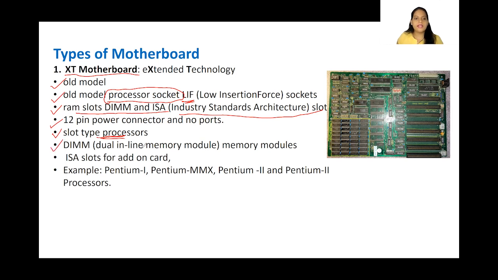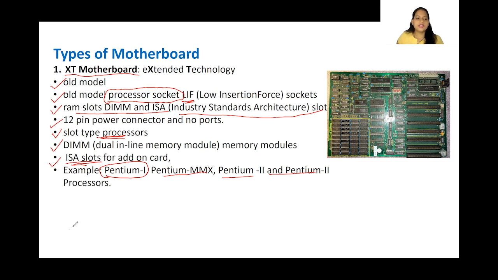DIMM, which means dual inline memory modules, were there in this. And also ISA slots for add-on cards. Okay, so these are the slots which were available in this type of motherboard. So what is the example for this type of motherboard? They were available in Pentium 1, Pentium MMX, Pentium 2 processors.